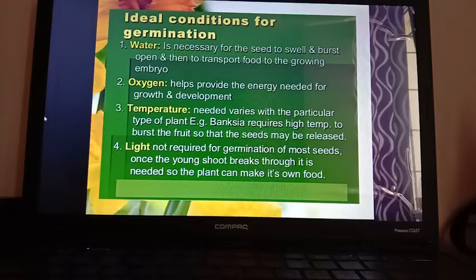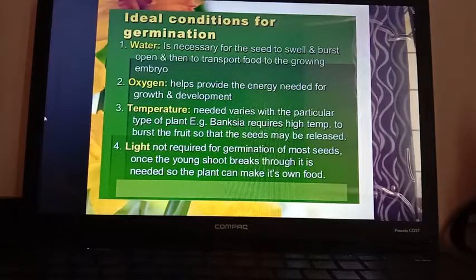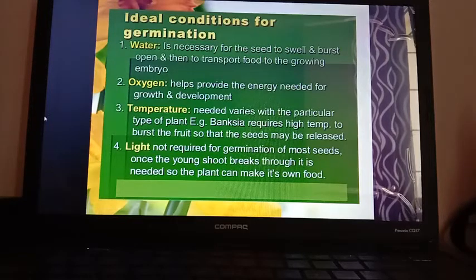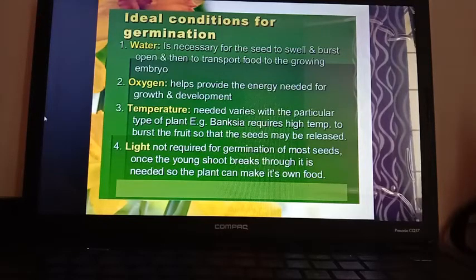Through the micropyle, as I've already told, the gap present in the seed through which water enters, water goes into the seed and helps the seed swell up, and this swelling helps to burst open the seed coat. The seed coat bursts and the embryo can come out.